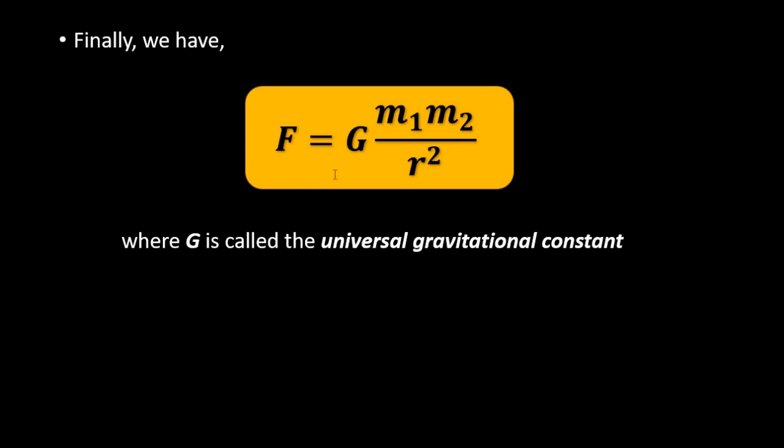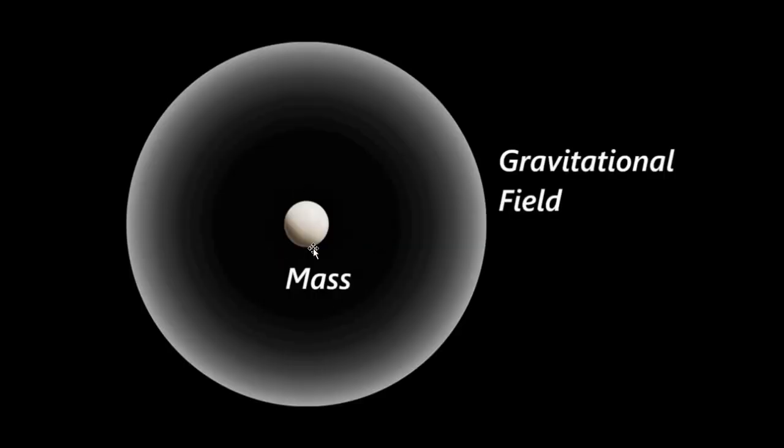It says that the presence of every mass in space modifies the space around it to a certain extent. It changes and alters the space around it up to a certain point.